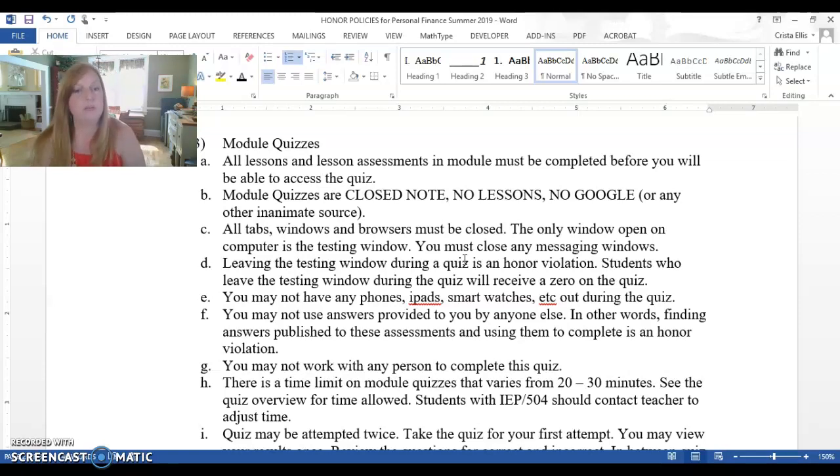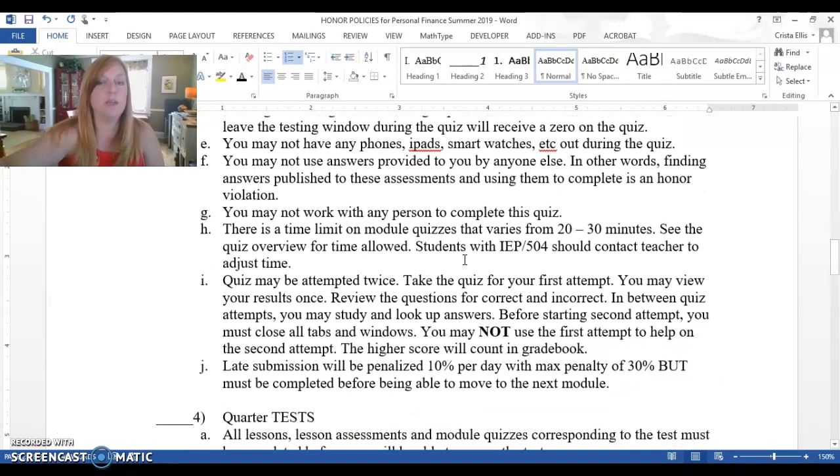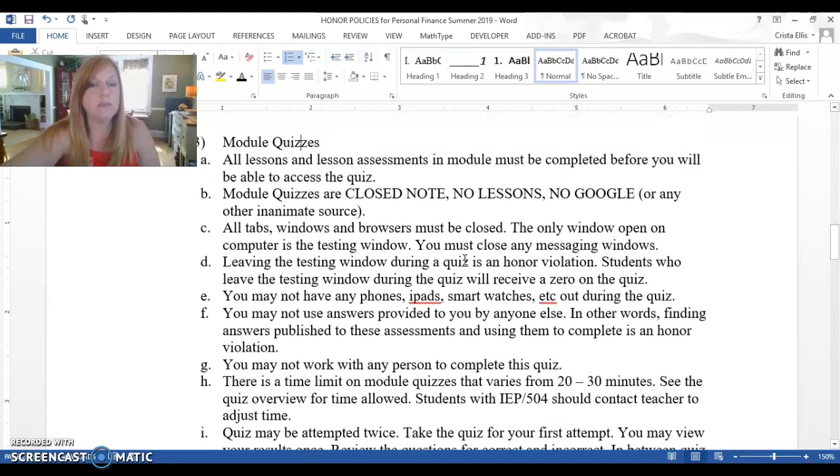You also want to make sure that you are not allowed to have your phones and your iPads, your smartwatches, any technology sitting out with you. We are going to be asking that parents monitor you so that you are following the honor policies of the course. So make sure you put all those items away. Obviously, you may not work with any person to complete the quiz.